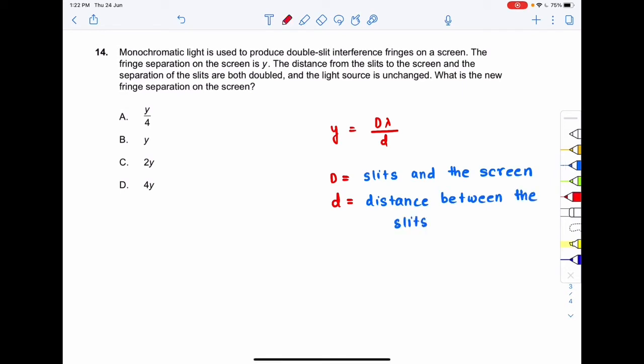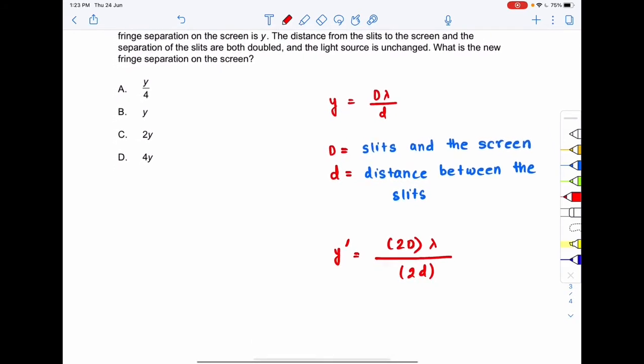Now what is happening? The distance from the slits to the screen and the separation of the slits are both doubled. So now D becomes 2D, right? The distance between the slits and the screen is doubled. Lambda remains lambda. This is y dash, the new separation. Now small d is the distance between the slits, which is also doubled, so this is equal to 2d.